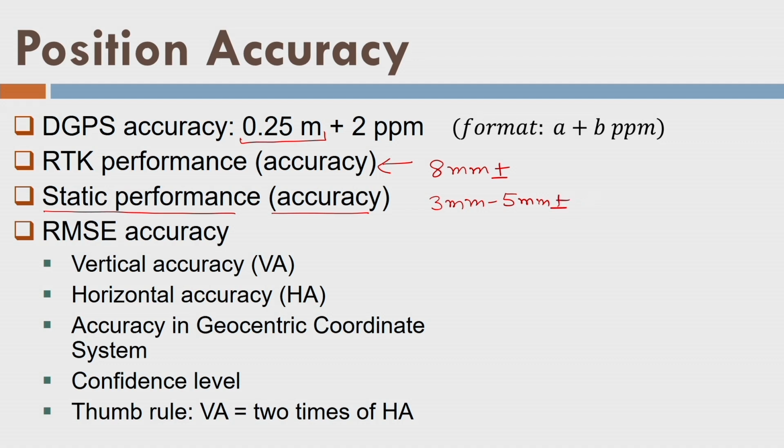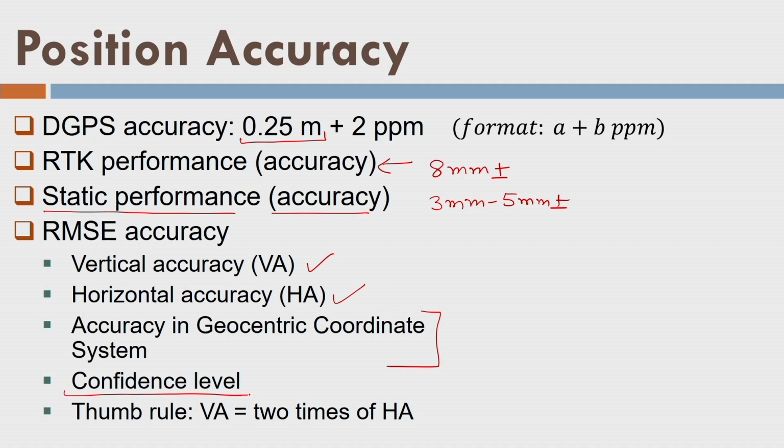They have specified all these accuracies in vertical accuracy form and horizontal accuracy, in the geocentric coordinate system, not in the local reference frame. So don't get confused. The accuracies are not in the map projection system. No, they are in the geocentric coordinate system, capital XYZ, ITRF.